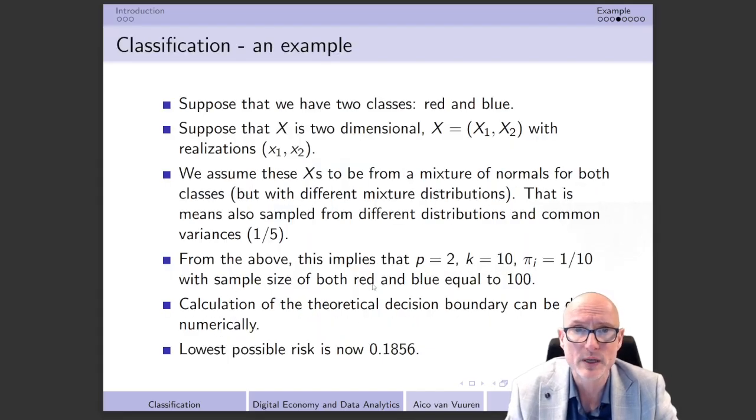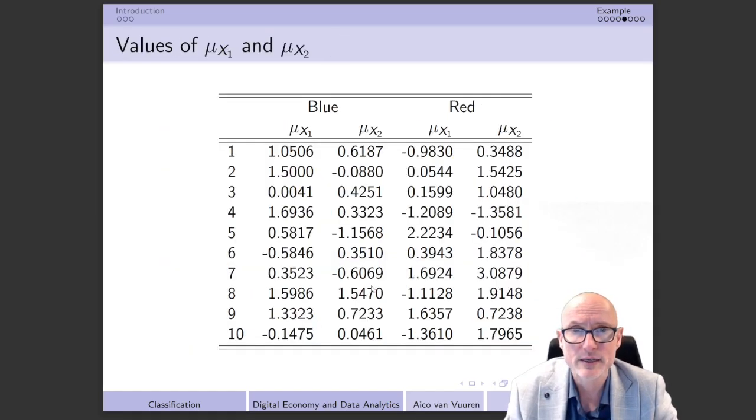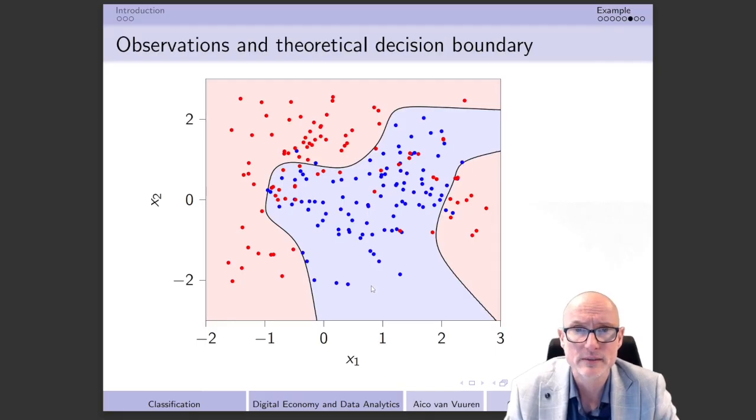So I'm going to assume that I have 100 reds, and the only thing that I need is the related axes that are from the first red observation that I have, the second one, etc. And that I did in this graph that we have over here. So here, to explain this, we have on the x-axis the different values of x1, and here the different values of x2 on the y-axis.